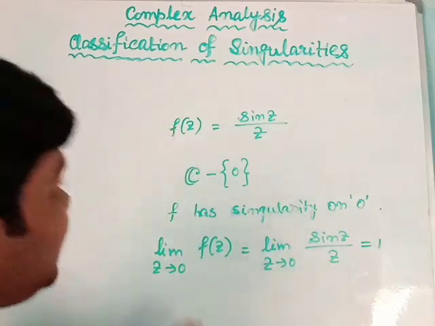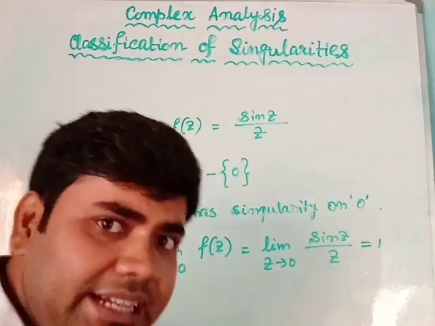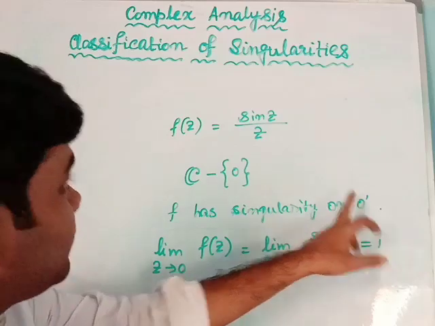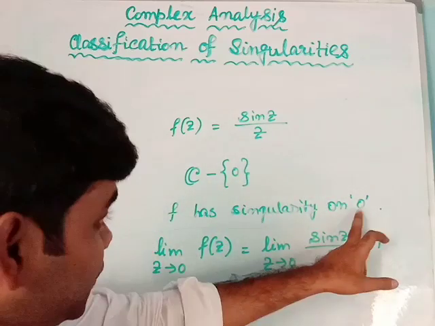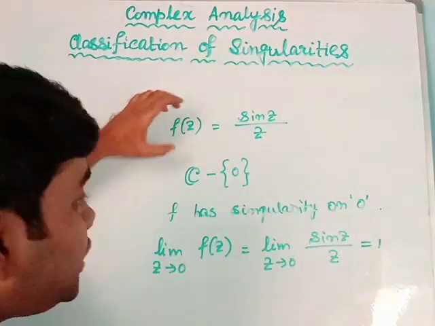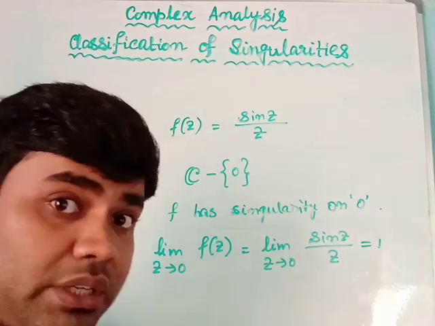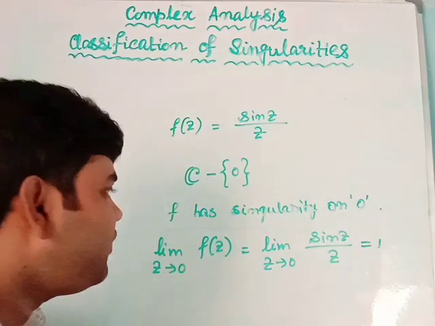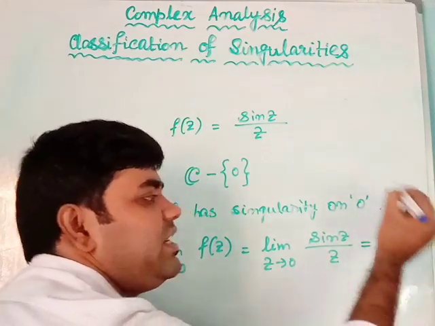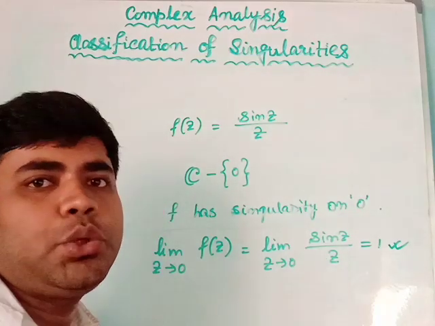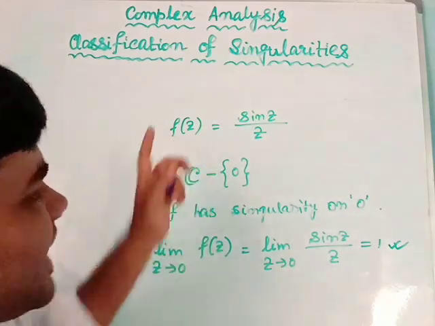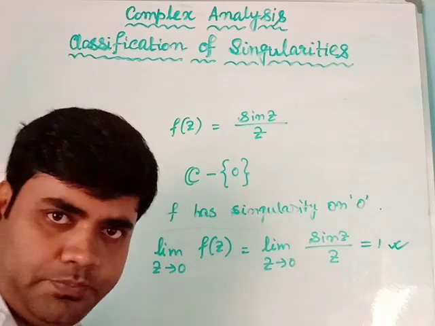So we are finding that in any deleted neighborhood of 0, the function is bounded. The function has a bounded nature near the point z equals 0. So this kind of singularity can be removed. How?